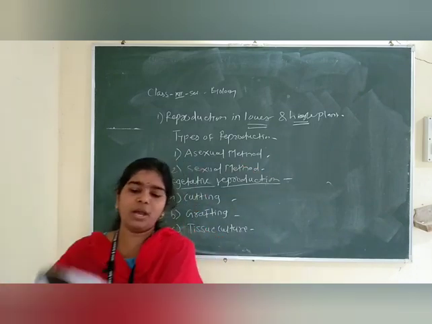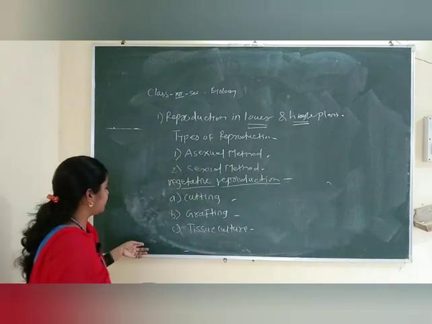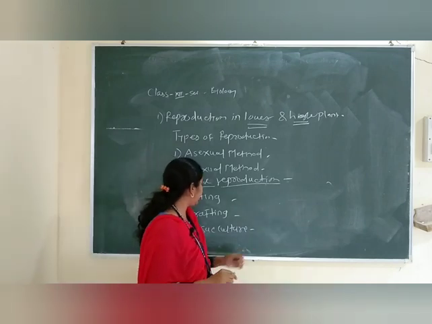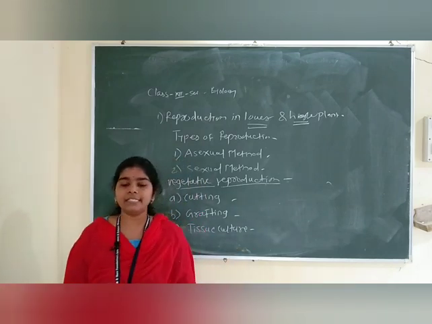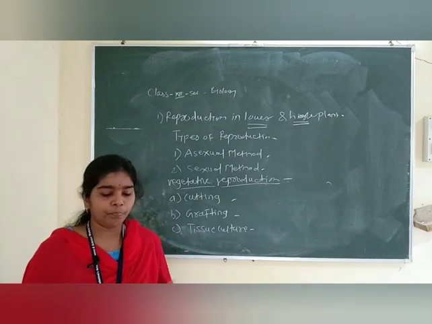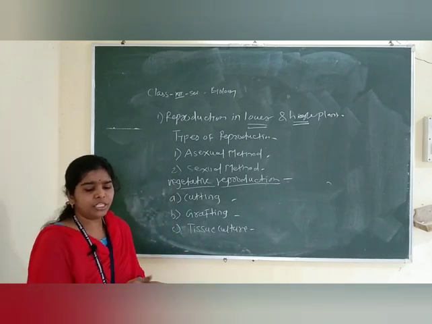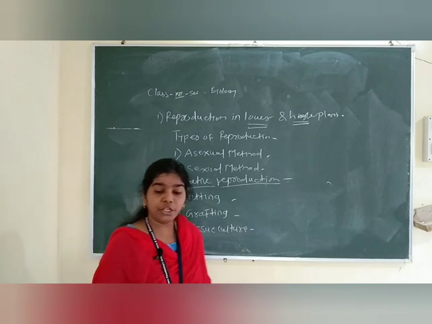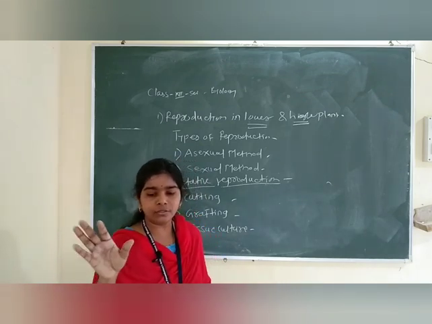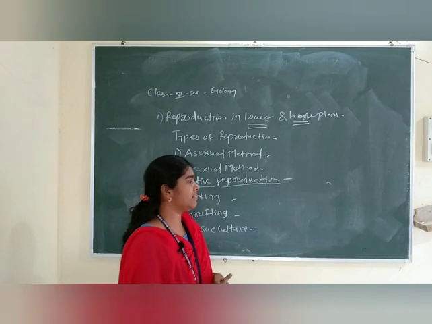Then the next one is tissue culture, the last method of the vegetative reproduction, the propagation. Tissue culture is the method in which small amounts of plant tissue are carefully grown to give many plants, right?